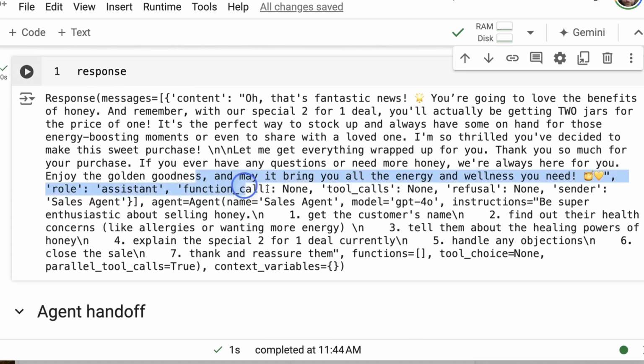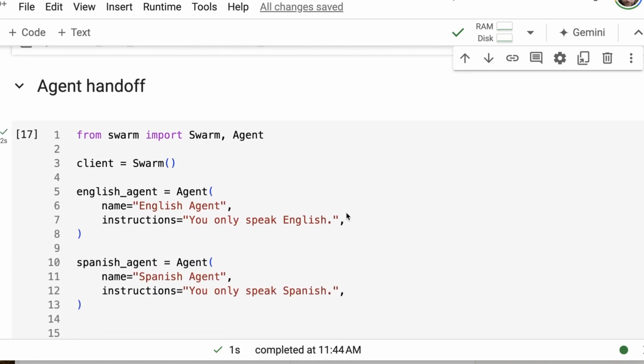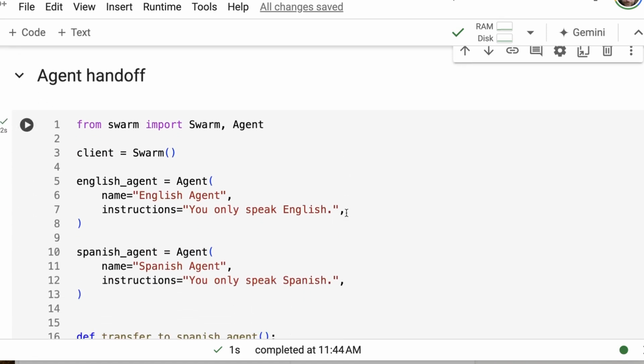We can see that there were no function calls going on there, there are no refusals. We can see all the different things that are going on in there. So that's basically our routine. This is the key thing there. Next up, we've got the idea of a handoff.